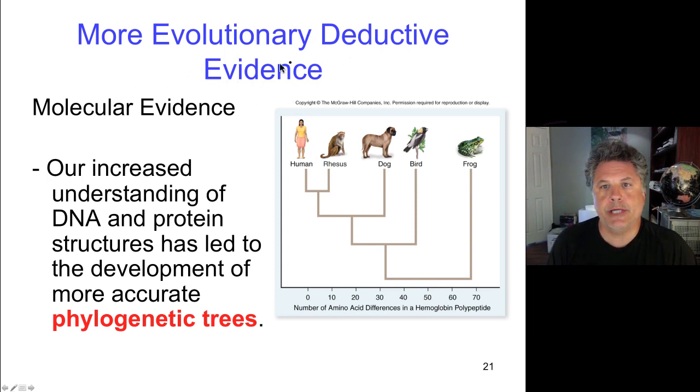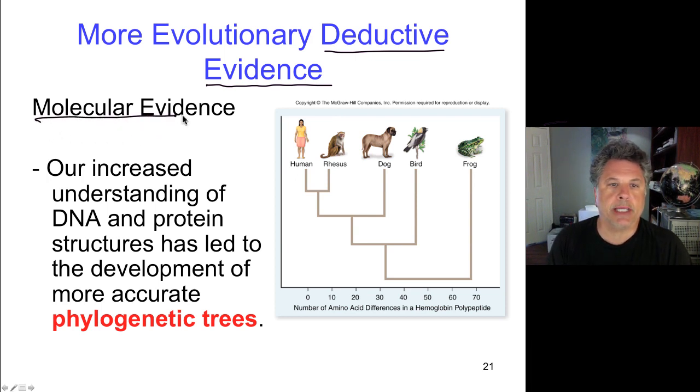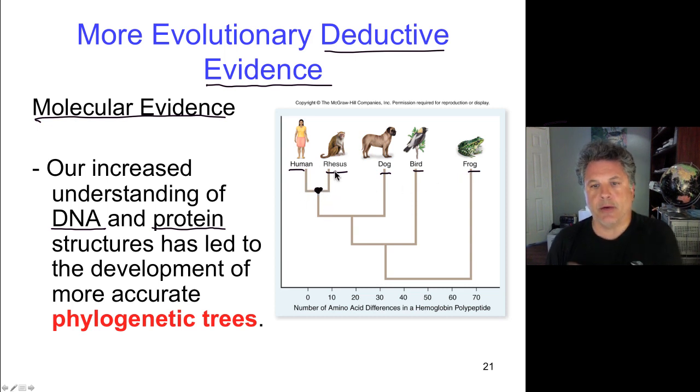The deductive evidence that relies on homology to strongly support evolutionary theory is bolstered significantly in modern times by the molecular evidence that is now available to us. Since the nucleotide sequences of DNA and protein are really the documents of evolutionary history, we can compare DNA and proteins from various species, and based on the degree of similarity, we can infer evolutionary homology.